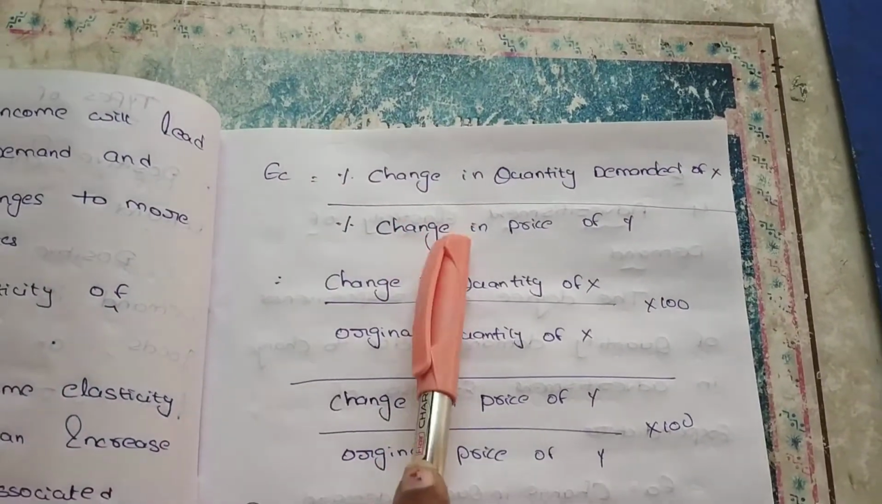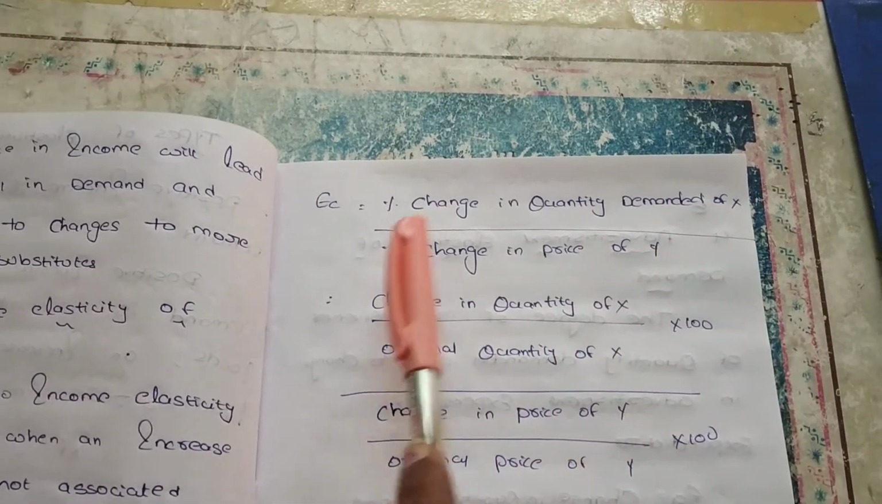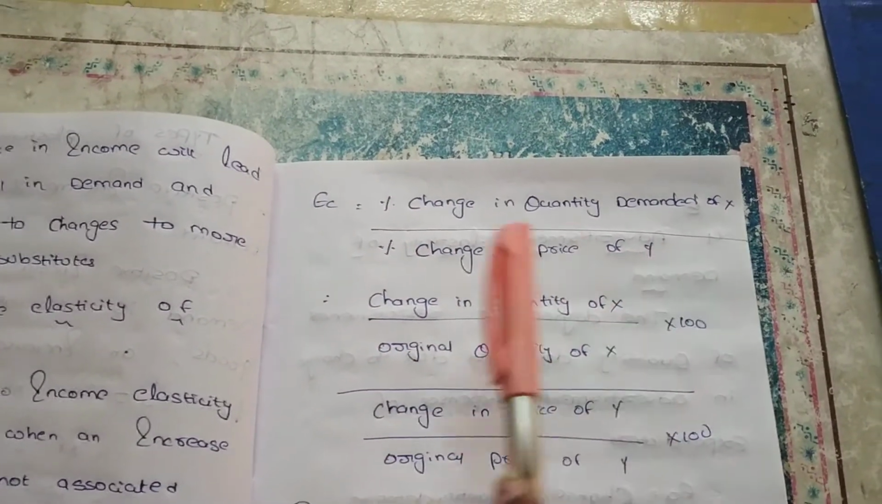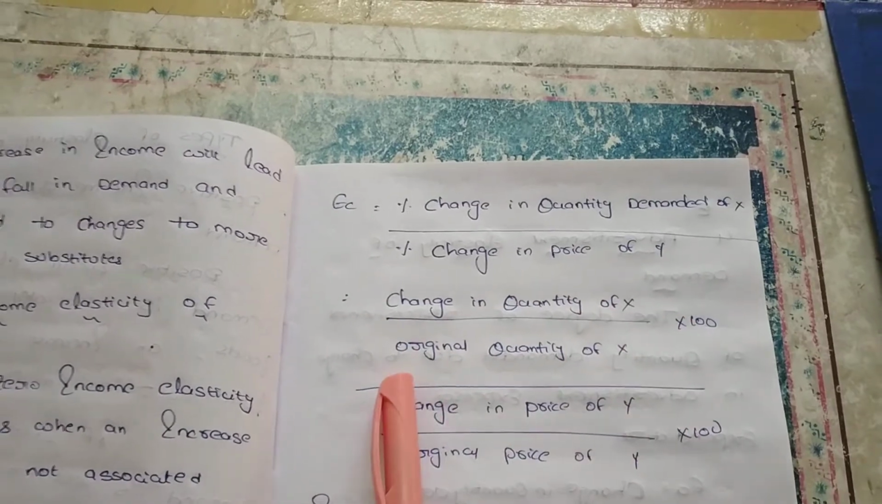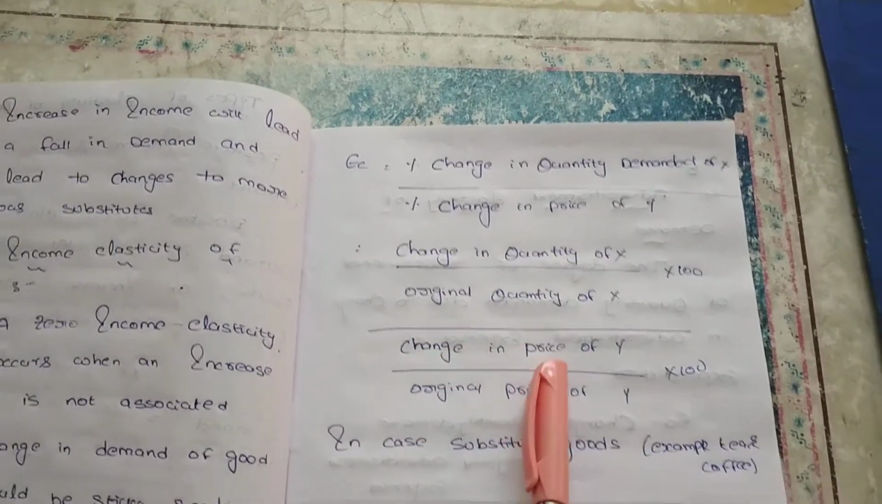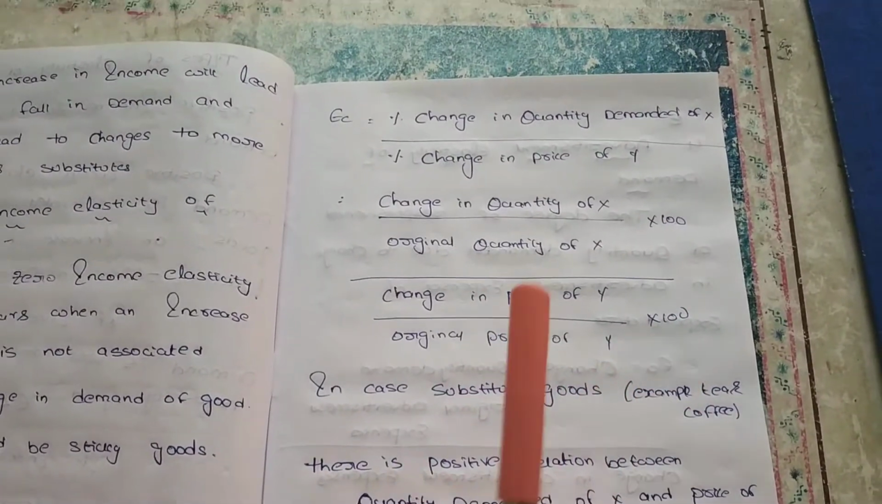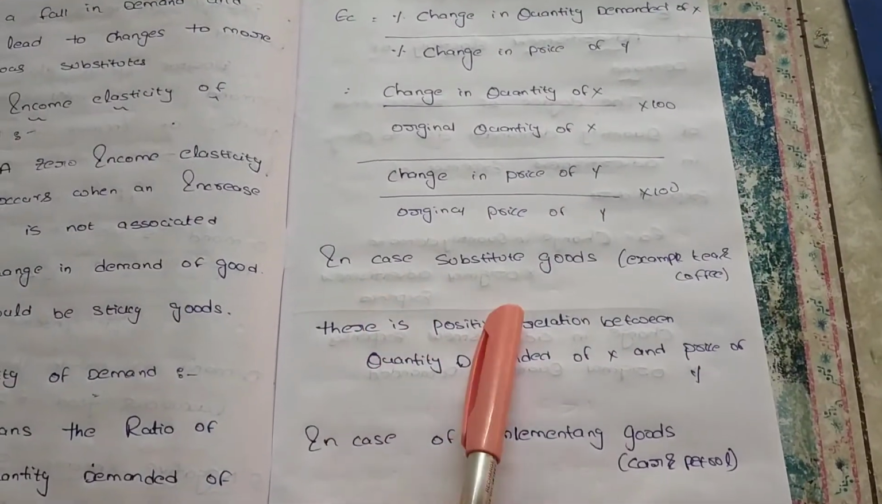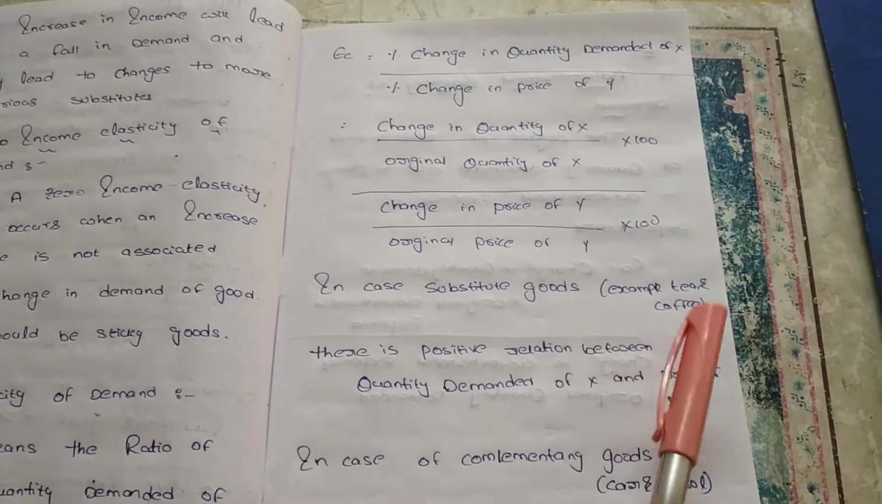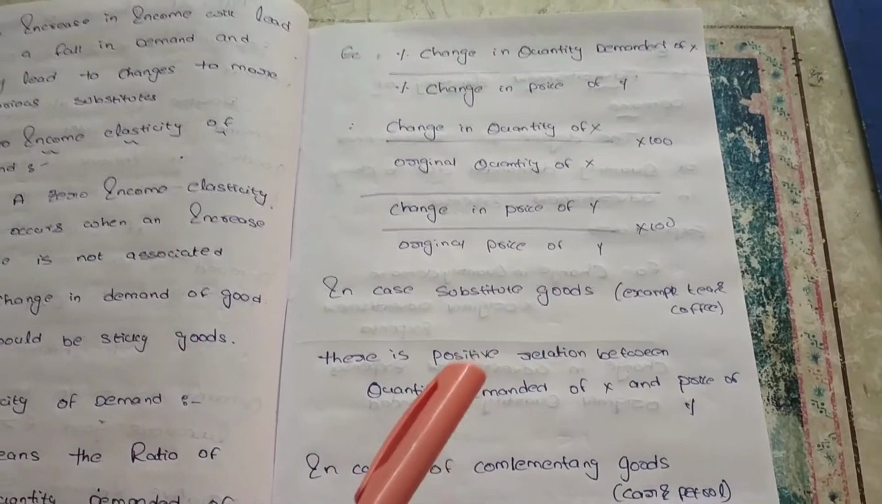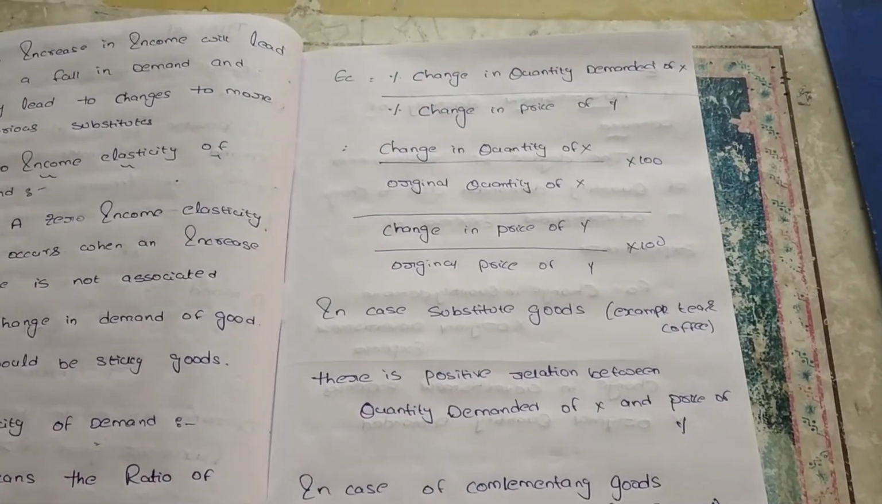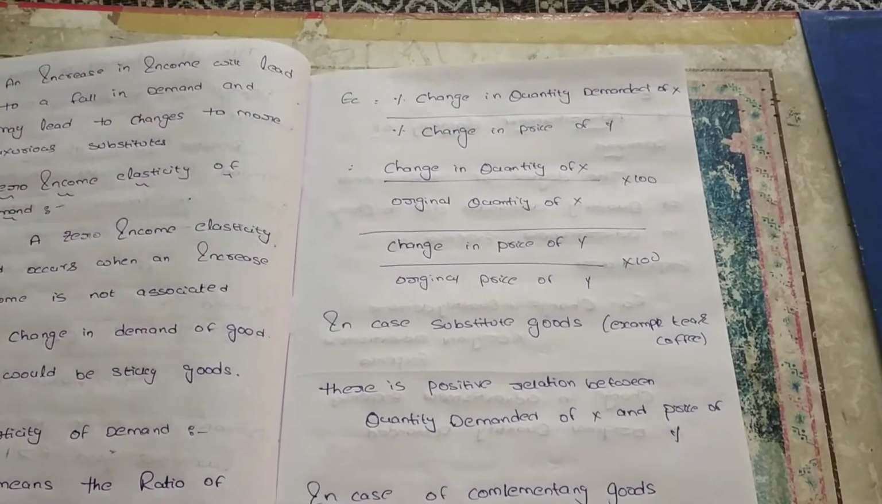Here, it is the percentage change in quantity demanded of X divided by the percentage change in price of Y. That is, change in quantity of X divided by original quantity of X, over change in price of Y divided by original price of Y. In the case of substitutes, like tea and coffee, an increase in the price of tea will lead to an increase in demand for coffee, which means there is a positive relationship, as both are increasing.